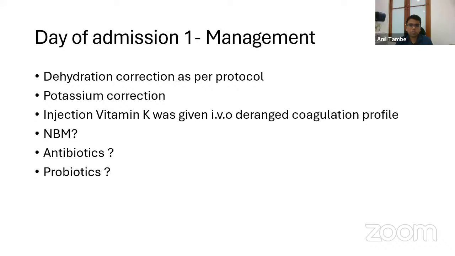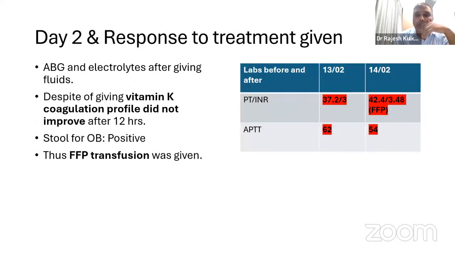I'm really not sure. Less than 6 months, not a very good idea, I would say. Kept the baby NBM, we added antibiotics, and despite giving vitamin K, as I said, there was not much improvement. So we decided we'll give FFP because this child was sick looking and there was blood in the stool.